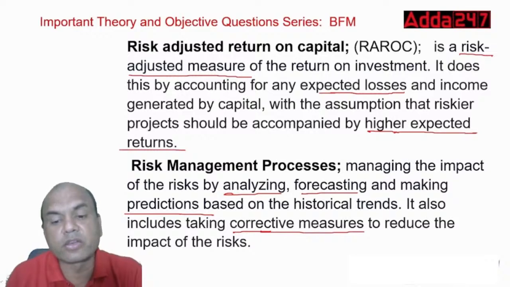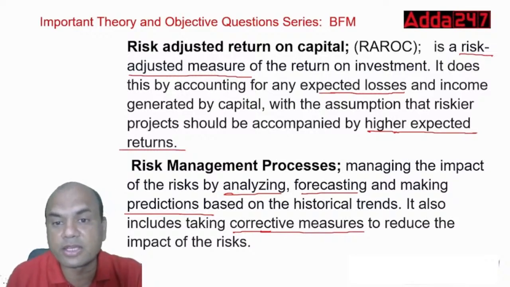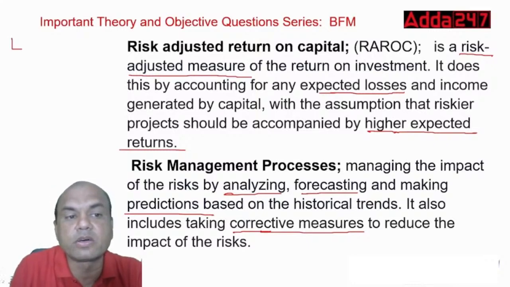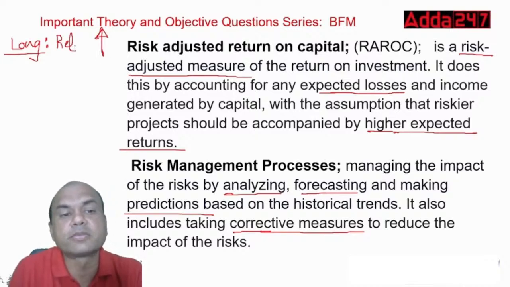Corrective measures over here means, suppose as I gave you the earlier example, if I am buying a Reliance share, then I must buy a put. Here, this is called a long position. Long means, suppose I buy a Reliance share at 2500, expecting it to go up. So this is my long position.